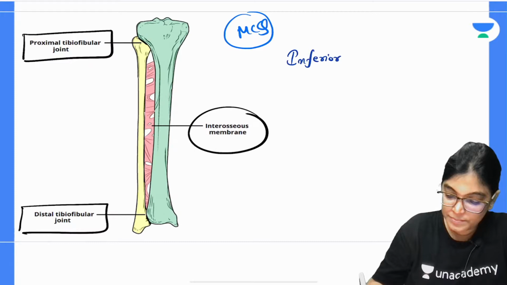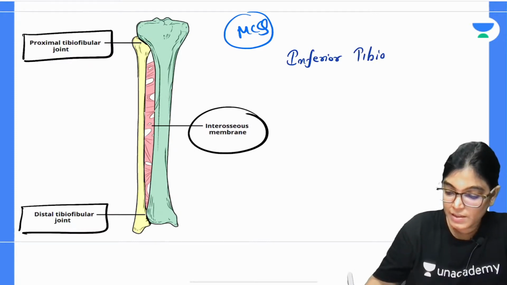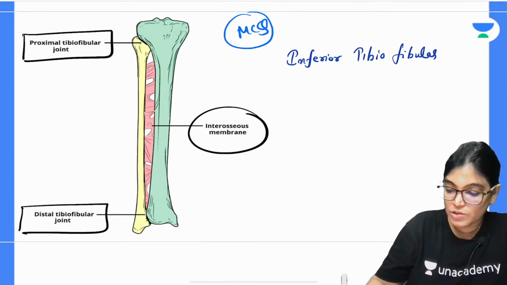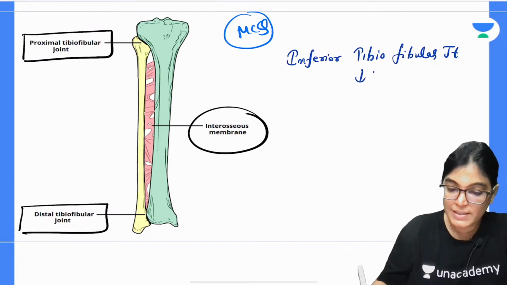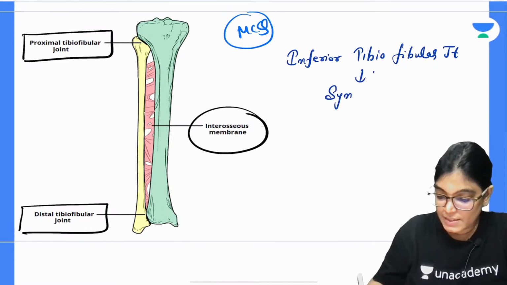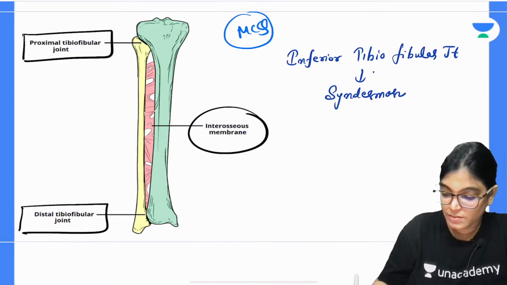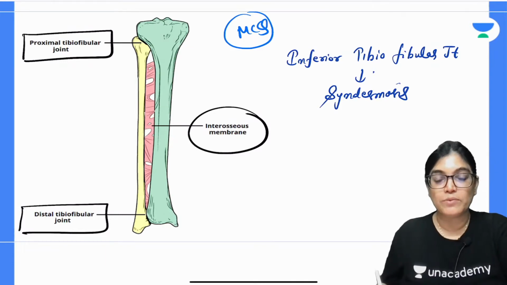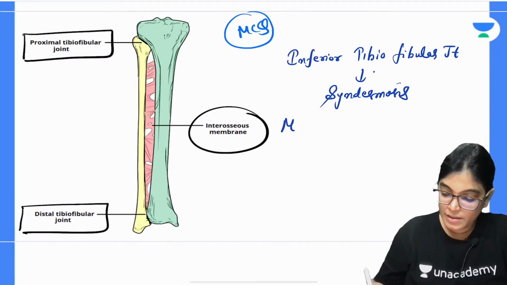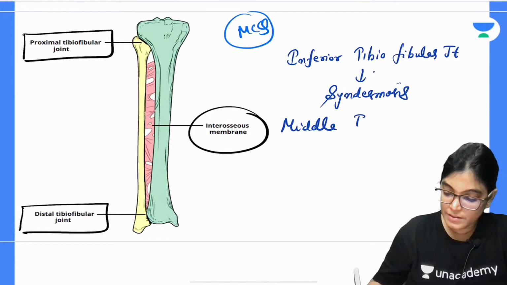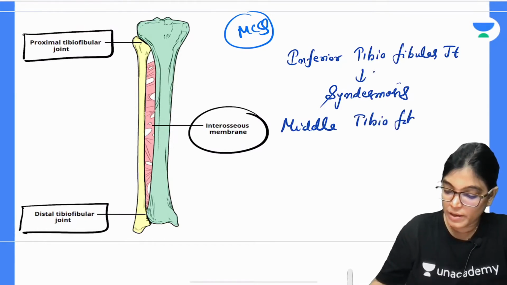Inferior tibiofibular joint. The inferior tibiofibular joint is an example of syndesmosis, a syndesmosis type of joint. Middle tibiofibular joint.